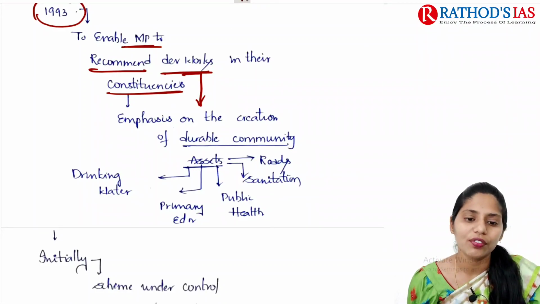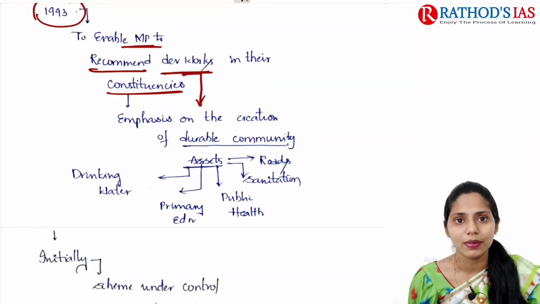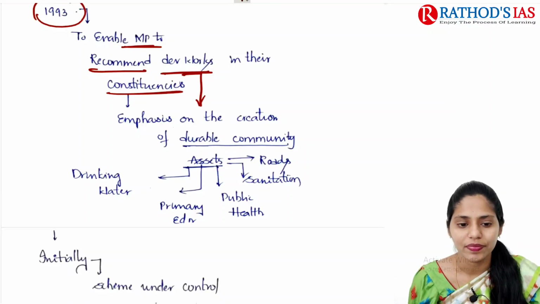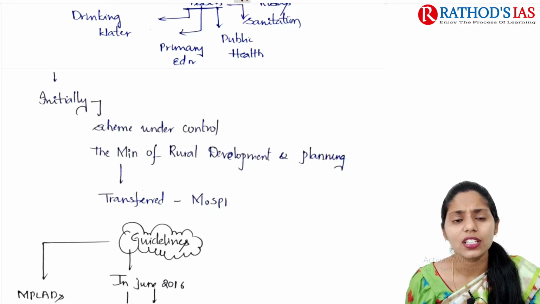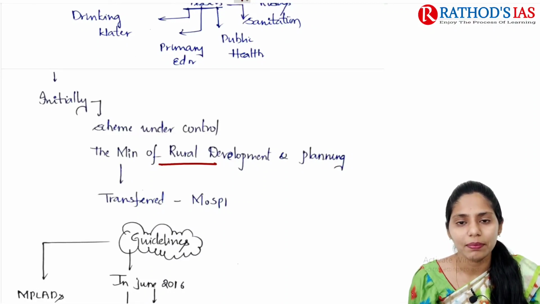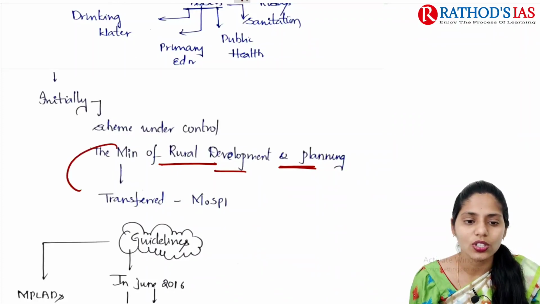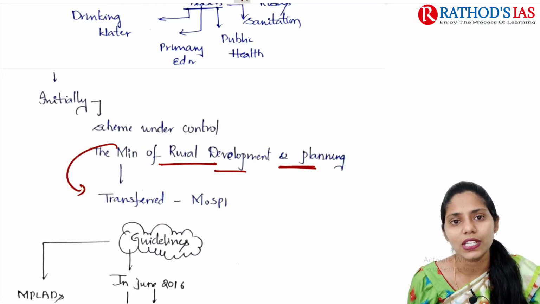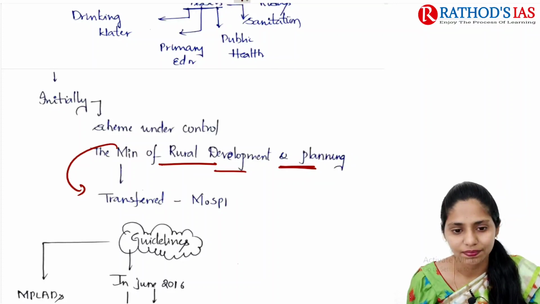They include providing drinking water, primary education, public health, sanitation, roads, etc. Initially this scheme was under the Ministry of Rural Development and Planning. Later it was transferred to the Ministry of Statistics and Programme Implementation, in short MOSPI.